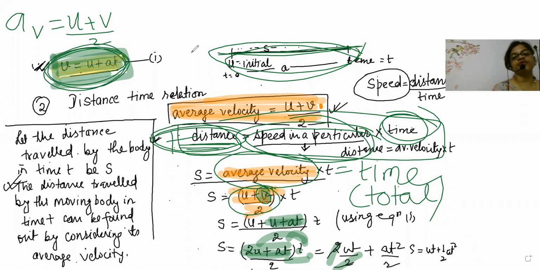So instead of v, here u plus at. So u plus u will become 2u, and then at will be there. Then I separated it. This t will multiply to 2u, it will become 2ut by 2. Now this 2 and this 2 will get cancelled. And now at square by 2 will be there into s. So at square by 2 will be as it is, because nothing can be cancelled here. Then it is giving s is equal to ut plus half at square.